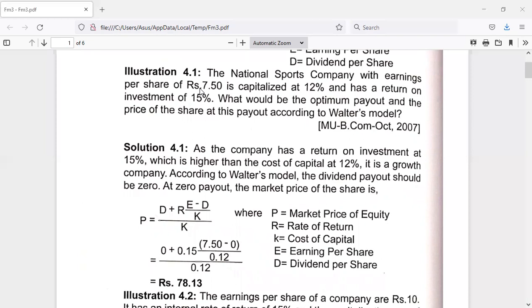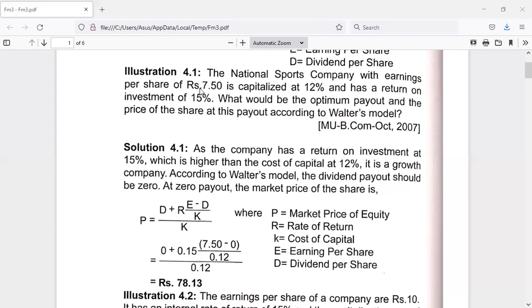Now what we have to do is calculate the market price at 0 dividend payout. That means when there is 0 dividend, what would be the market price? The formula is there, and every essential aspect we know now. So simply put all these things into the formula. Here P, the market price that we have to calculate, D is equal to 0 only, plus R is given, 0.15. Okay, E is known, 7.50. Again, dividend is 0, divided by 0.12, the cost of capital.